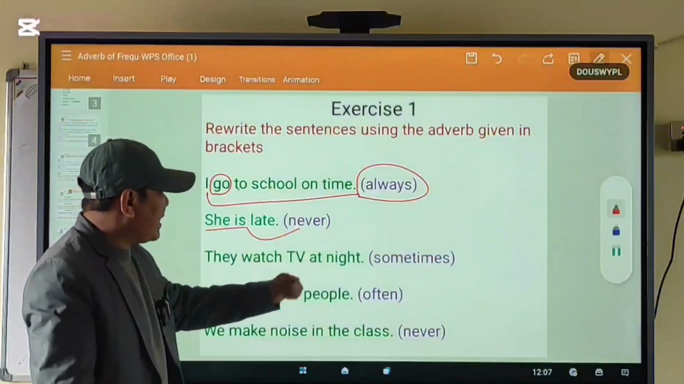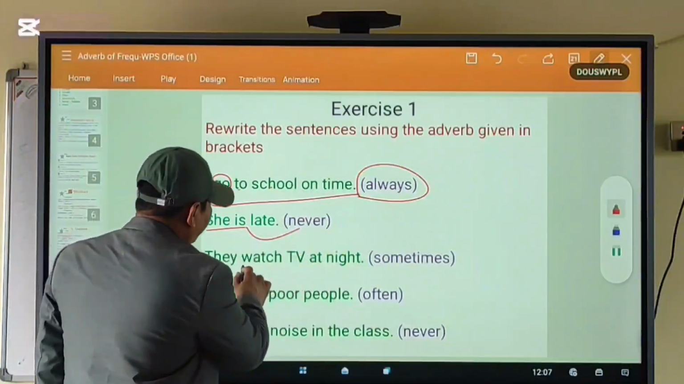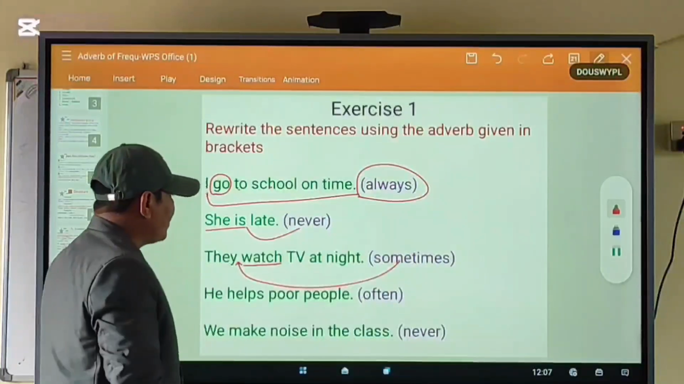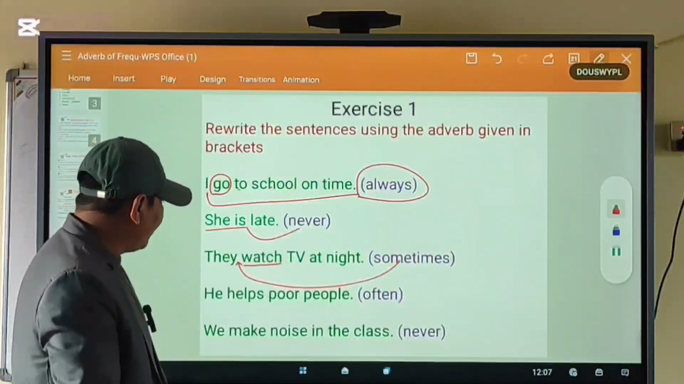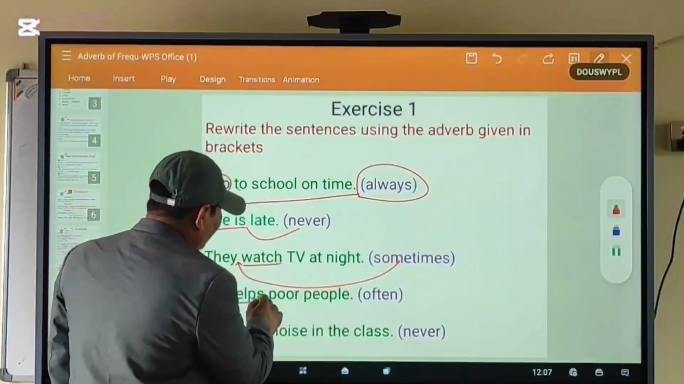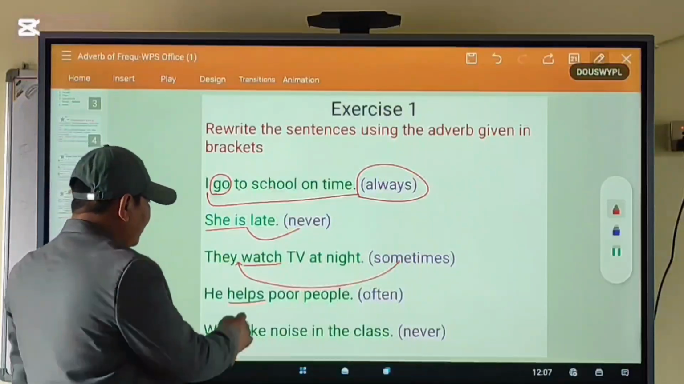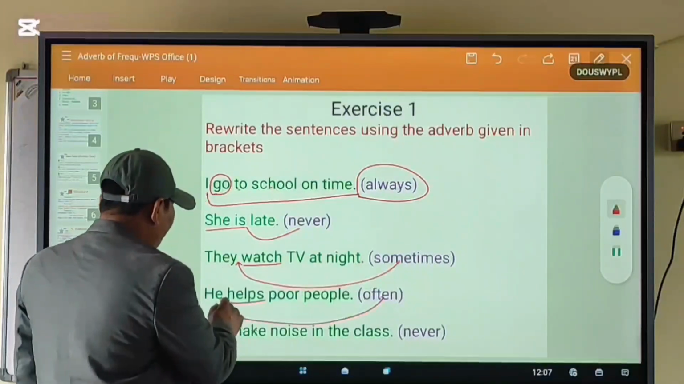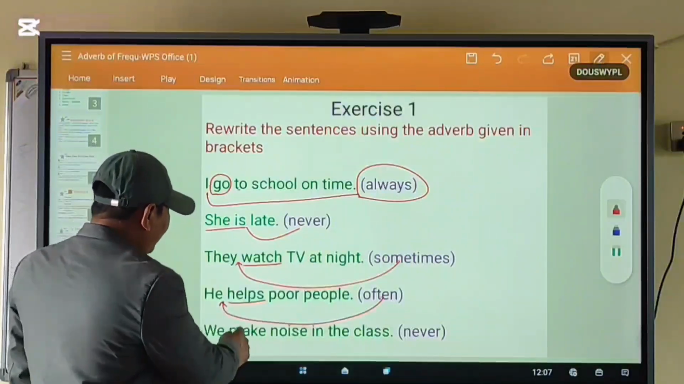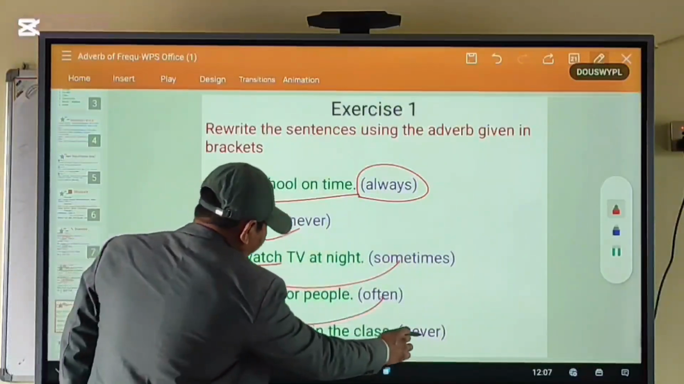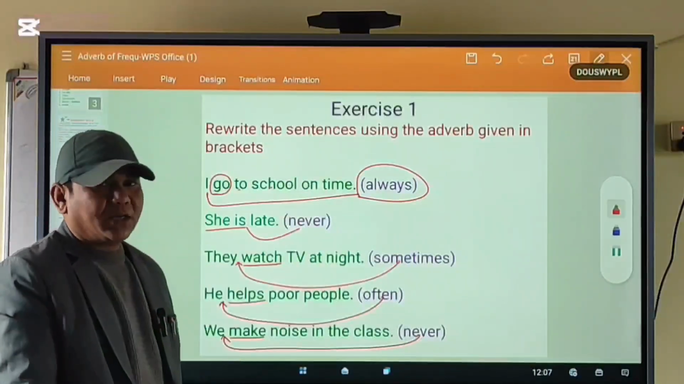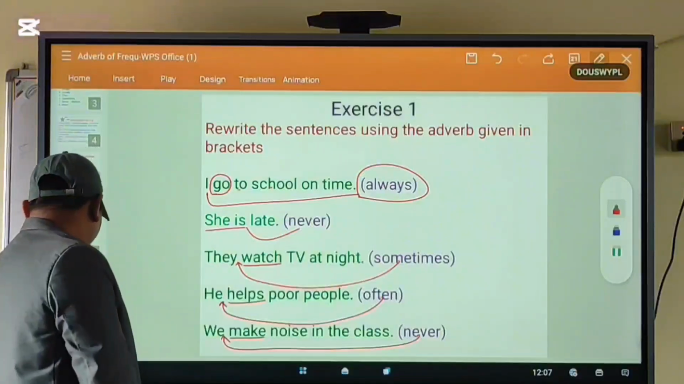They watch TV at night. This is main verb. We use sometimes here. They sometimes watch TV at night. Similarly, he helps poor people. This is what? Main verb. He often helps poor people. We make noise in the class. This is main verb. So we use never. We never make noise in the class. Okay? Is that clear?